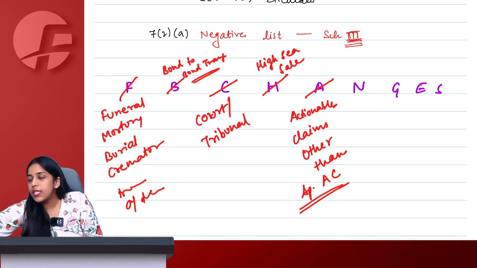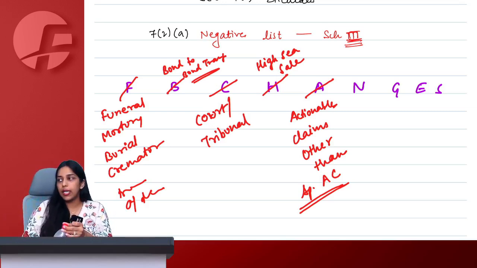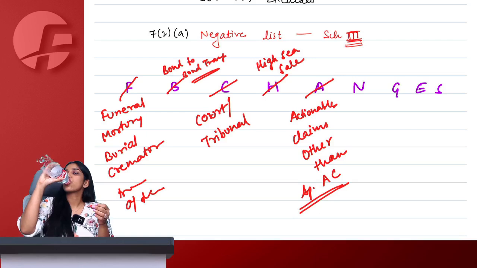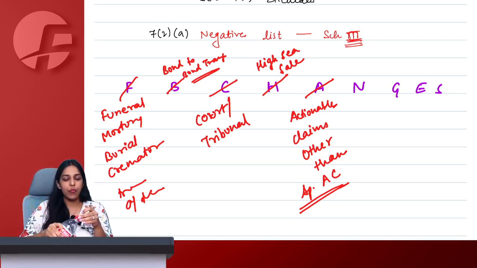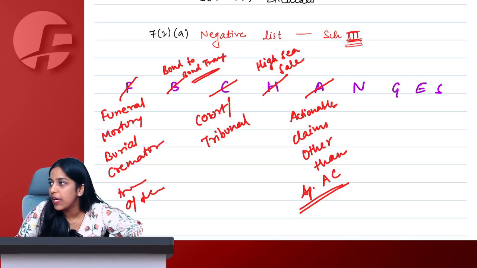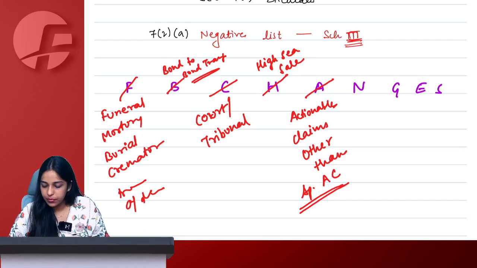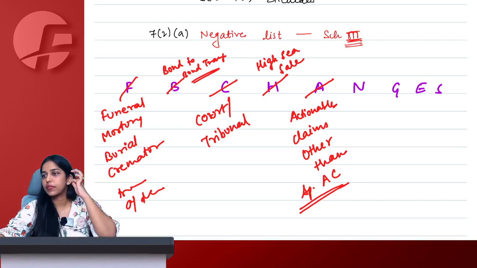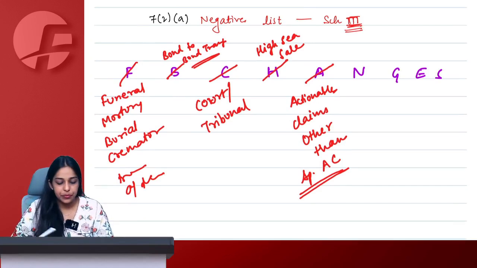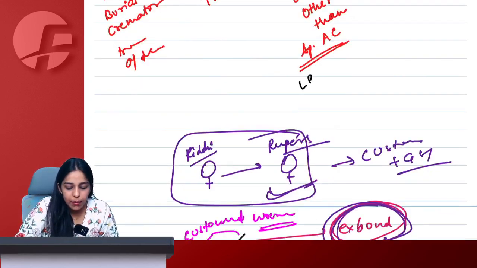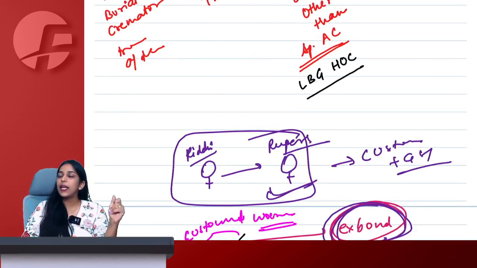Who will tell me the 6 specified actionable claims? Very good. Ma'am, lottery, betting, gambling, horse racing, online money gaming and casino.